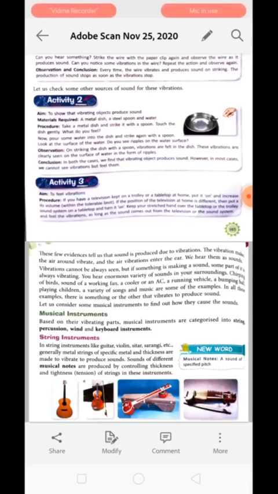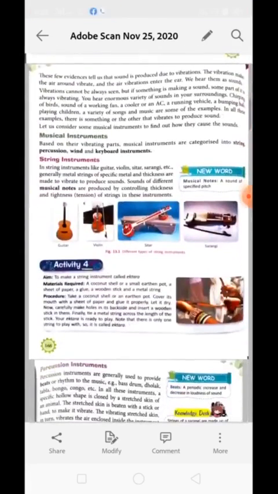We hear an enormous variety of sounds in our surroundings, like chirping birds, the sound of a working fan, cooler, AC, running vehicles, etc. In all these examples, there is something that vibrates to produce sound. So on the basis of the part in which the vibration is created to produce sound, musical instruments can be of the following types.